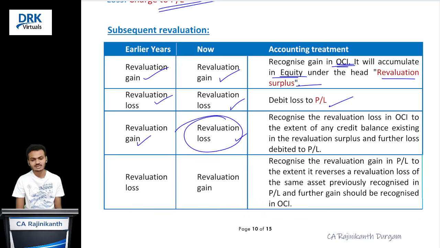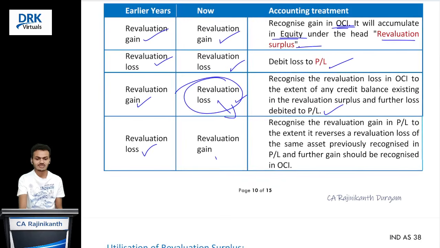you recognize this loss in OCI to the extent of the previous revaluation surplus. If any loss still exists, you charge that to PRL. That's it. Earlier there was a loss, now it is a gain. It is quite opposite to the previous one. So recognize this gain in PRL to the extent of the previous revaluation loss. Any gain still remaining after that you recognize in OCI.